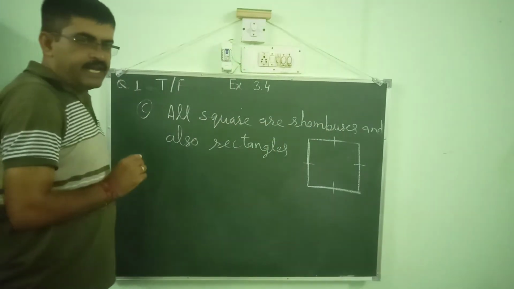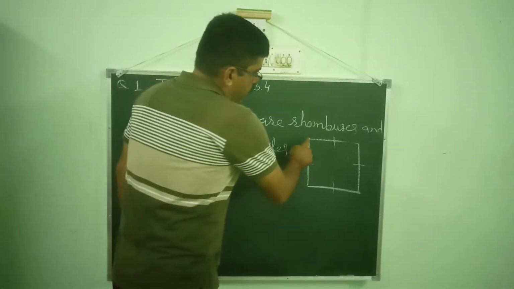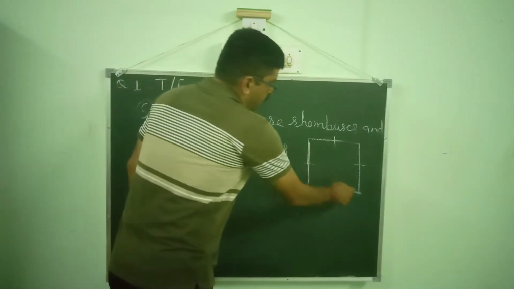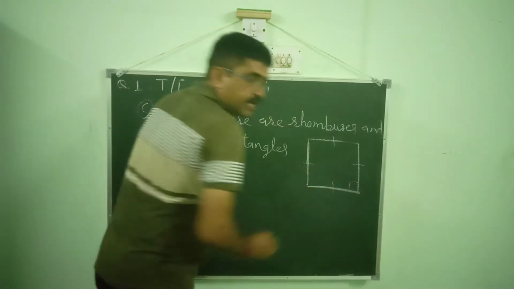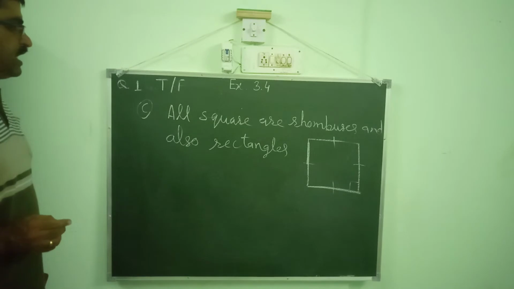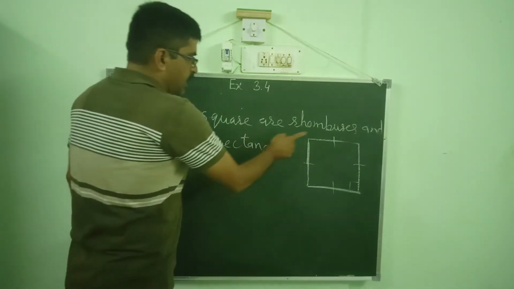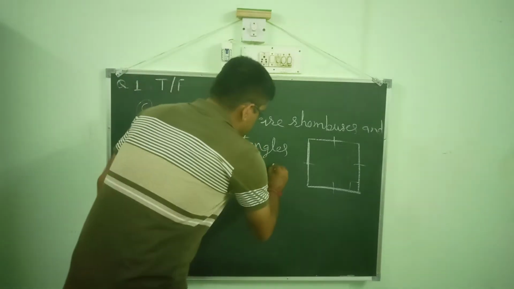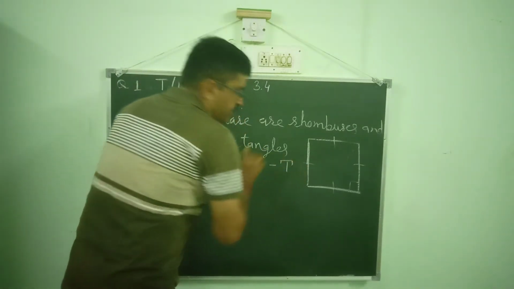And a rectangle has all opposite sides equal and all angles right angles. So we can say that all squares are rectangles. So this statement is also a true statement.